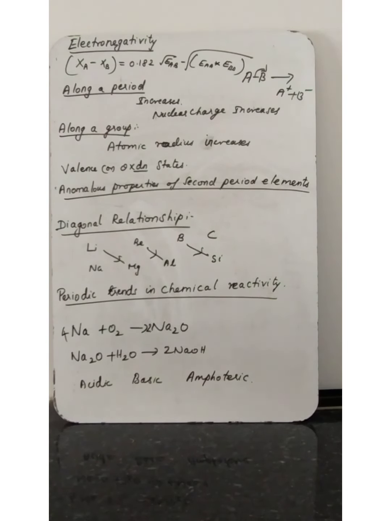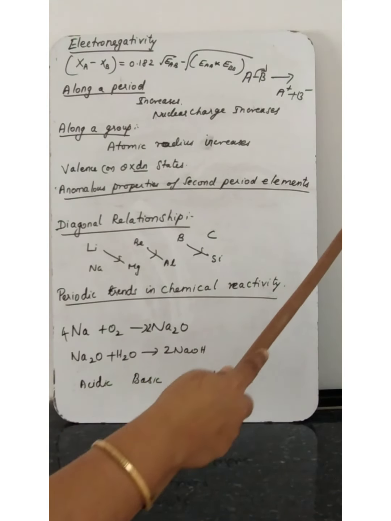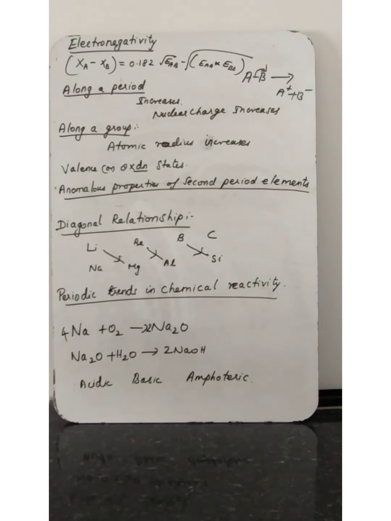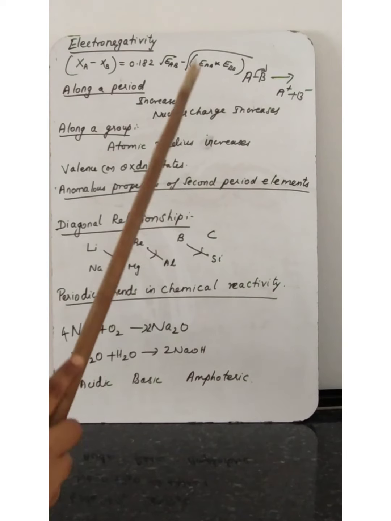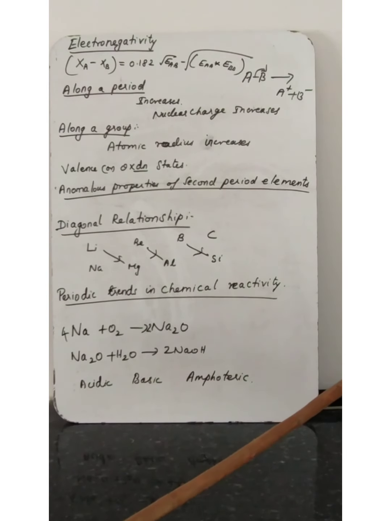So the elements on the left side of the periodic table, the s block on the left and the p block on the right, have less ionization energy and readily lose their valence electrons.